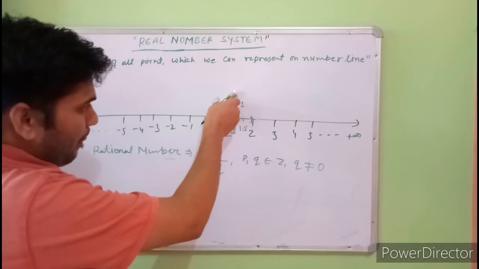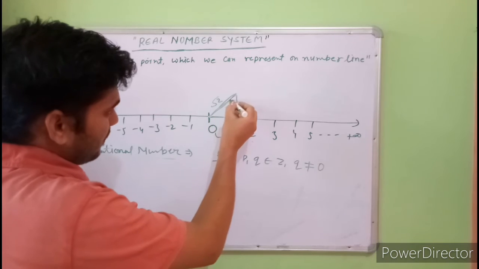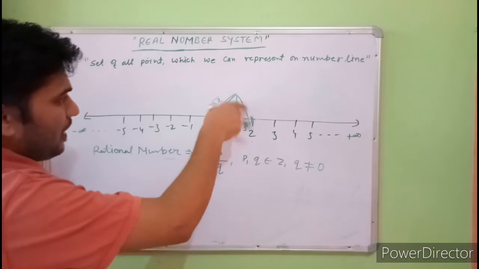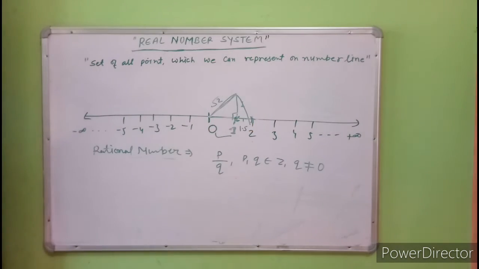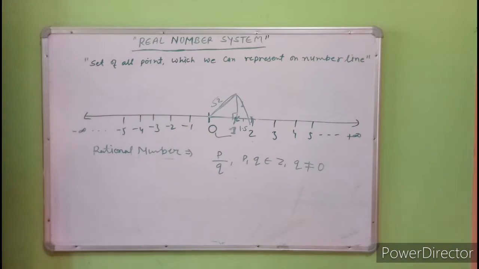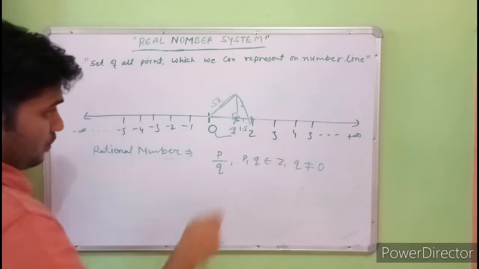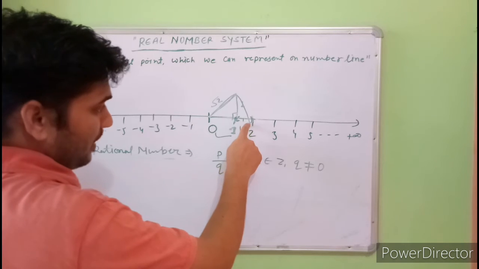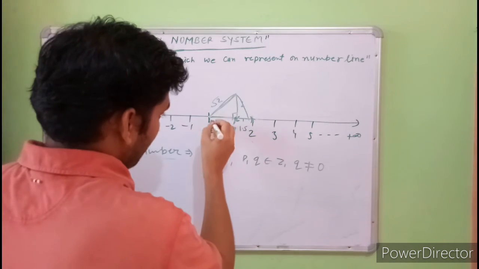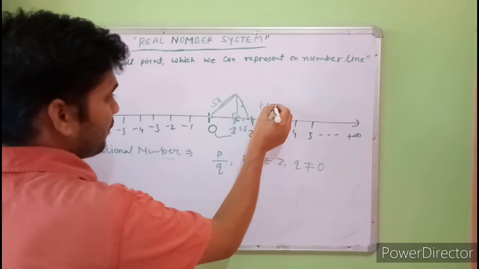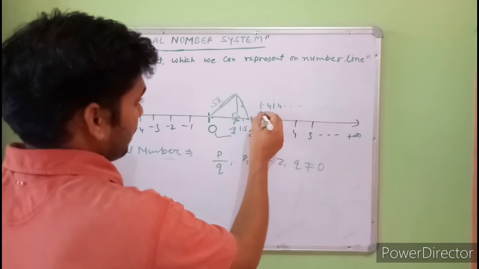If we draw a circle with this length and mark it on the number line, the value from here to here is 1.414 something.